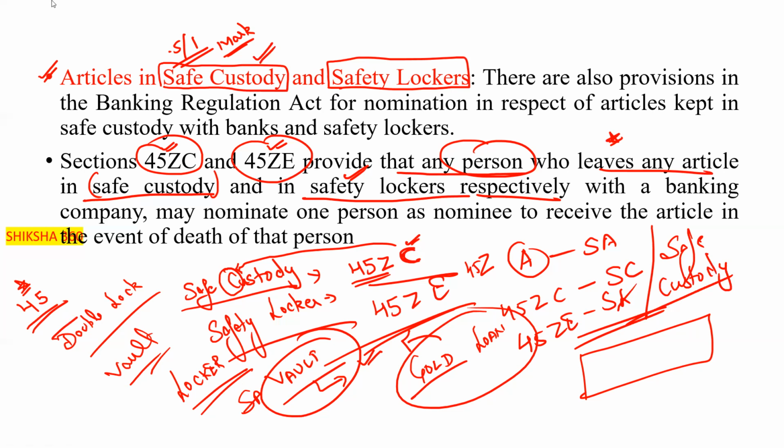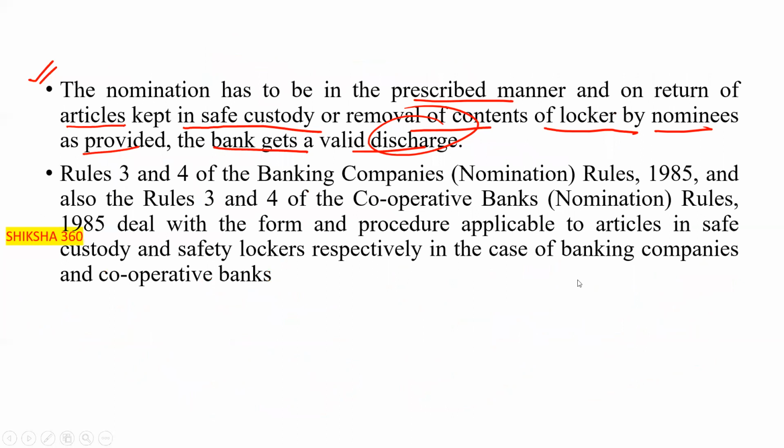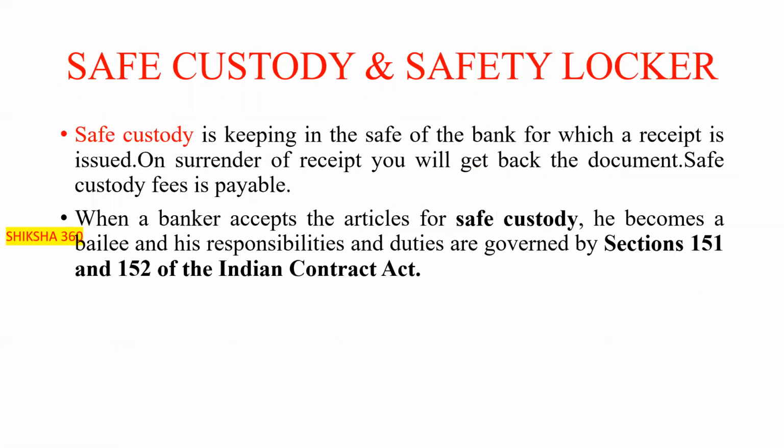Now we will discuss some other differences regarding safe custody and the safety locker. Safe custody is keeping in the safe of the bank, for which a receipt is issued. And on surrender of the receipt, you will get back the documents.